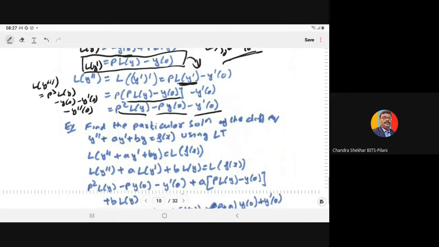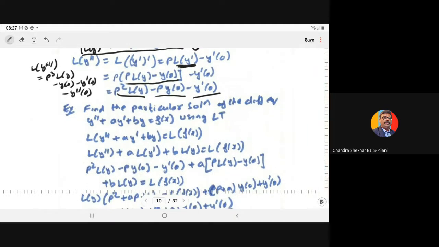Now you have to find the particular solution of the differential equation y double dash plus a y dash plus b y is equal to f of x using the Laplace transform.